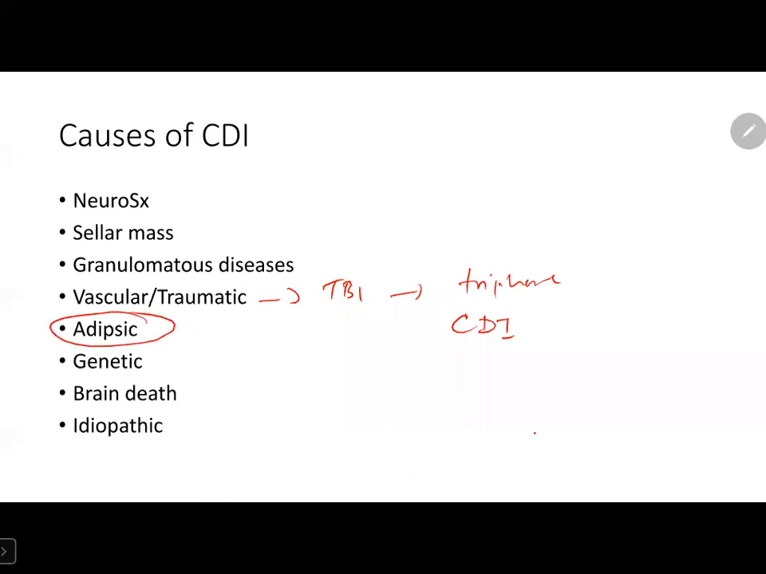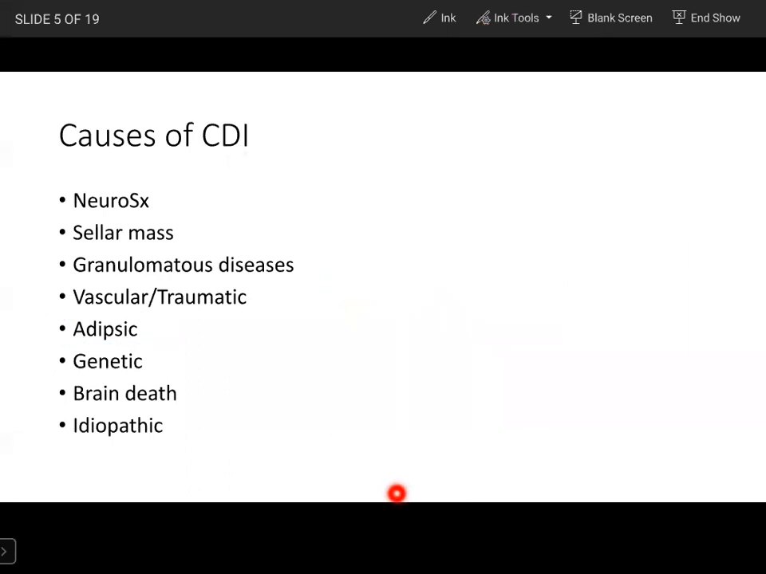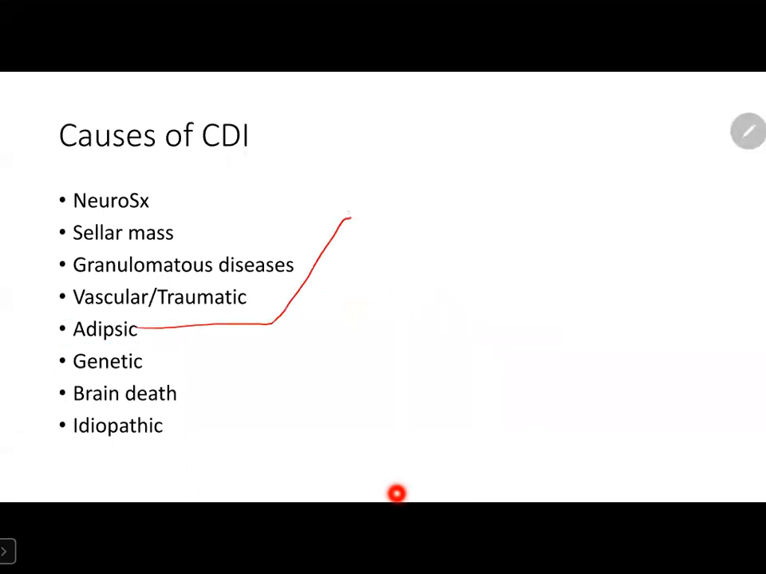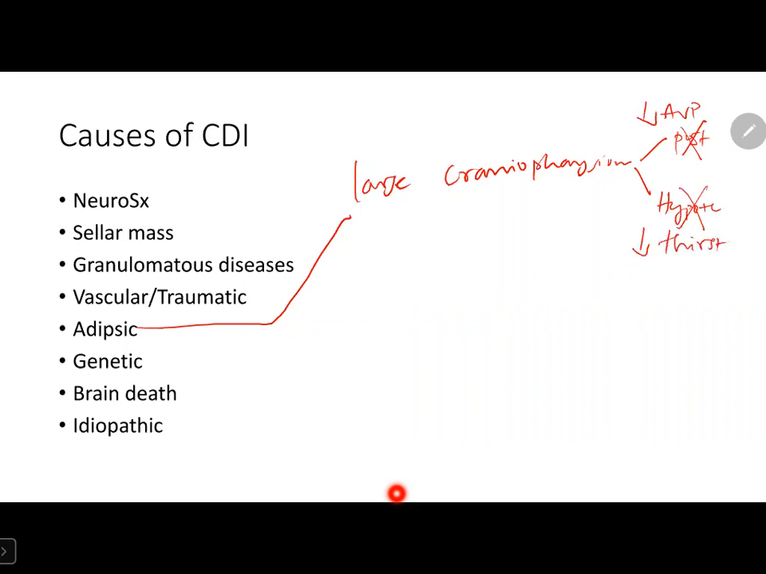Now coming on to the topic adipsic diabetes insipidus. It can be caused by three incidents. One is when the surgeon is operating for a large craniopharyngioma, he may disturb both posterior pituitary and anterior hypothalamus. Now what happens? Posterior pituitary is gone, so there will be decrease in vasopressin. Okay. Now hypothalamus is also gone, so the patient will have loss of thirst. So this patient may develop adipsic diabetes insipidus.